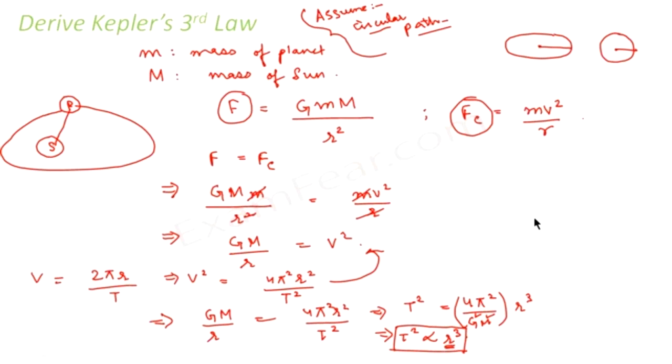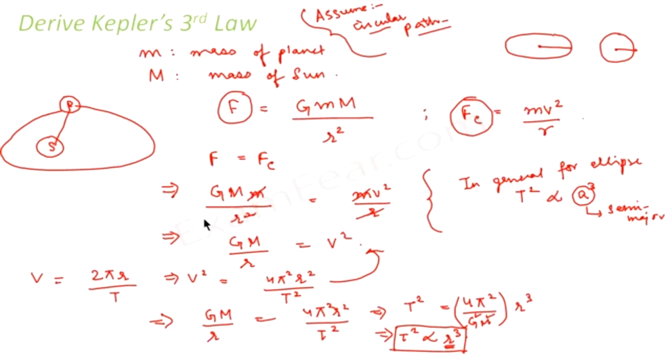When I talk of an ellipse in general, T square would be proportional to a cube, where a is the semi-major axis. Our idea was to prove the truth of this law for a circle, and then, analogously, we said that since it is true for a circle, it would be true for the ellipse. That is what we did here.